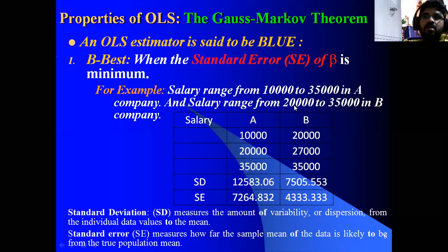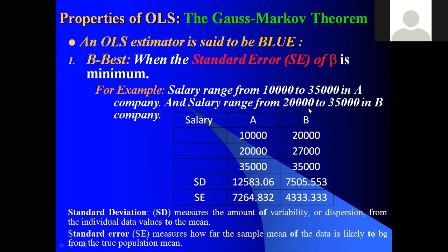You need to choose this college because the range is much smaller. If they give 20,000, that is also good. The minimum in A company is 10,000 and the maximum is 35,000, whereas in B company they offer 20,000 to 35,000. You need to choose B company.